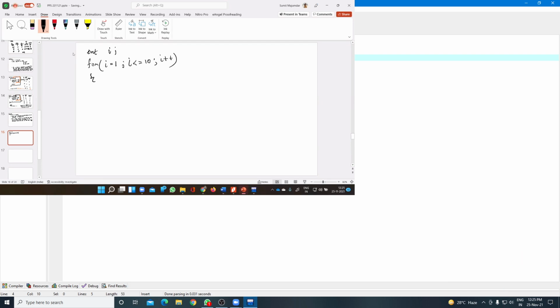Then printf %d, I. If I modulus 5 is equals to 0, instead of writing continue, here we write a break statement. Now see what will happen. It will print 1, 2, 3, 4. Good.